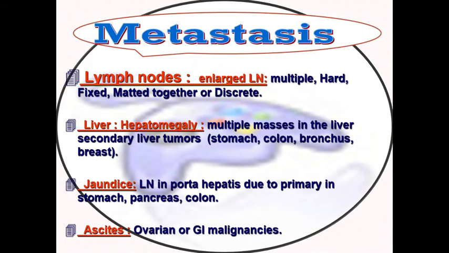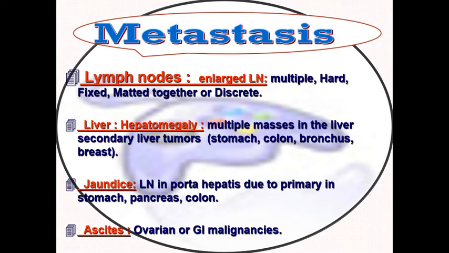Metastasis can produce symptoms and manifestations like palpable or enlarged lymph nodes, which usually occur if they are multiple, hard, matted together and fixed. These lymph nodes can give you an idea of where the tumor originated, by examination of the lymphatic field for each lymph node in the body.